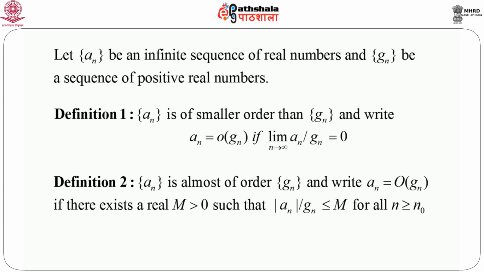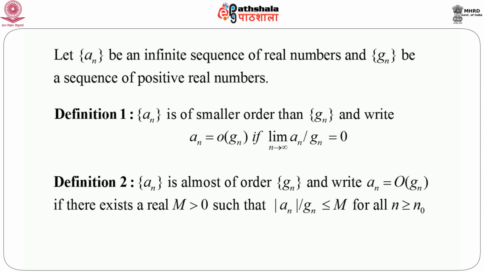we say that a_n is of smaller order, or small o of g_n. The second definition should obviously be with respect to big O. Here we say that the sequence a_n is almost of order g_n, and we write a_n = O(g_n) if there exists a real number M greater than 0 such that modulus of a_n by g_n is less than or equal to M for all n greater than or equal to some n_0. So here we see that a_n and g_n are of almost the same order. That is why we denote this by a_n = O(g_n).